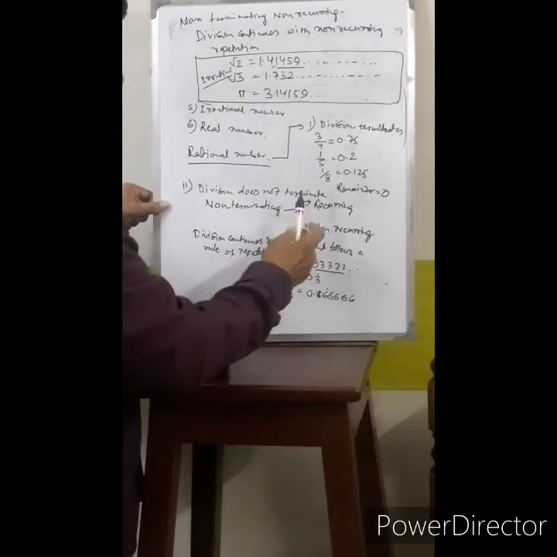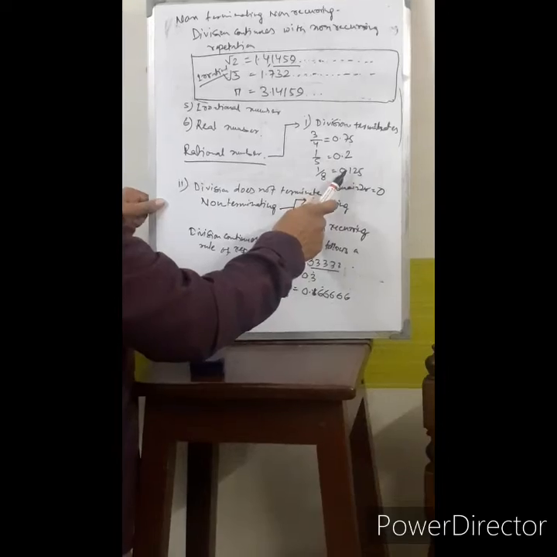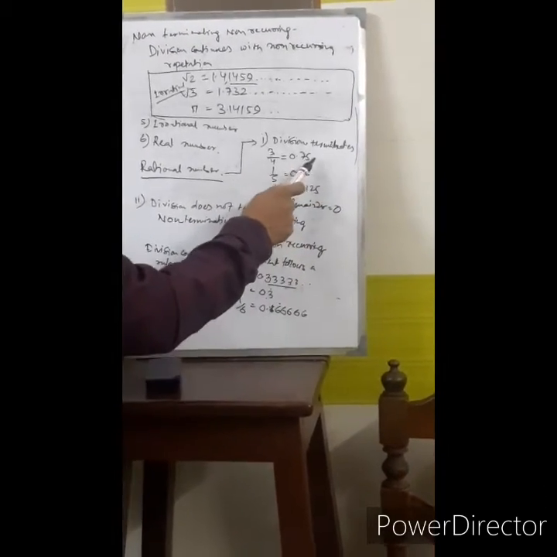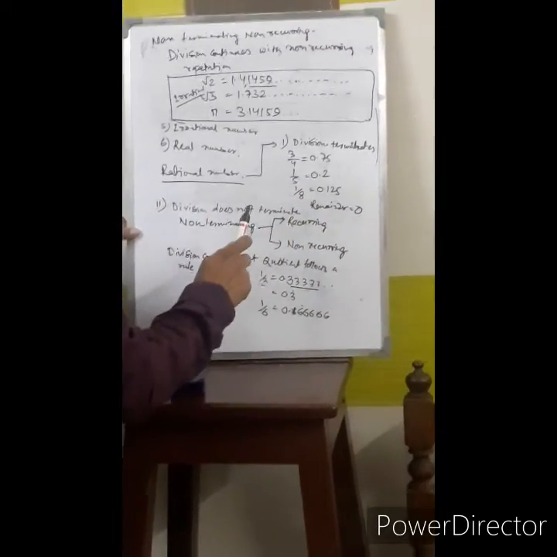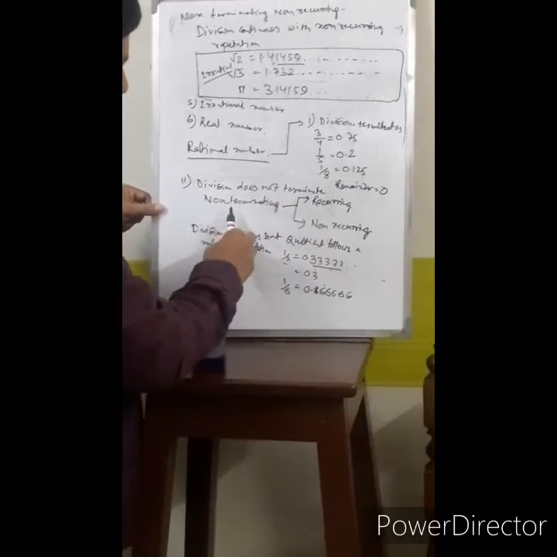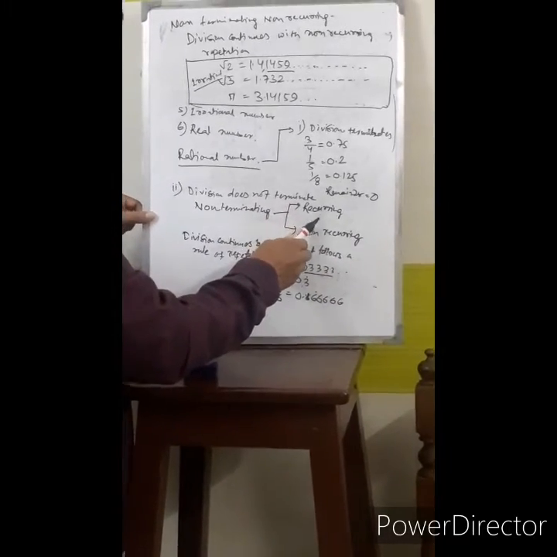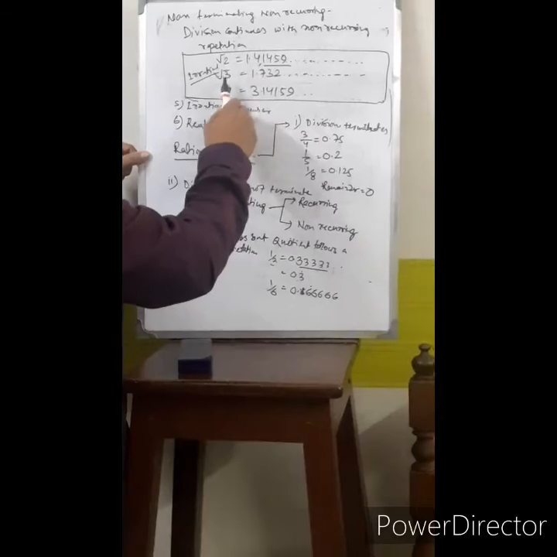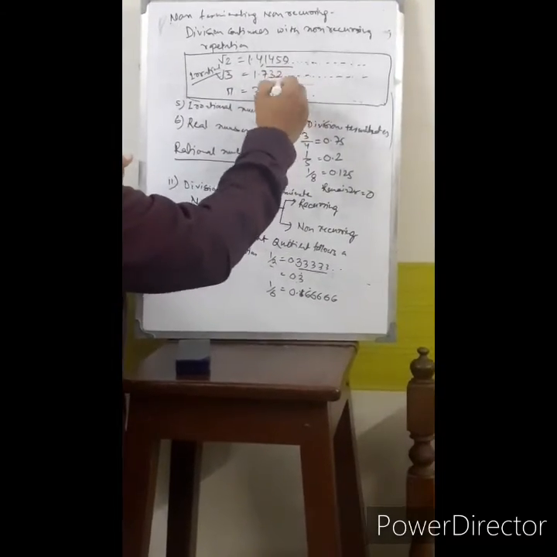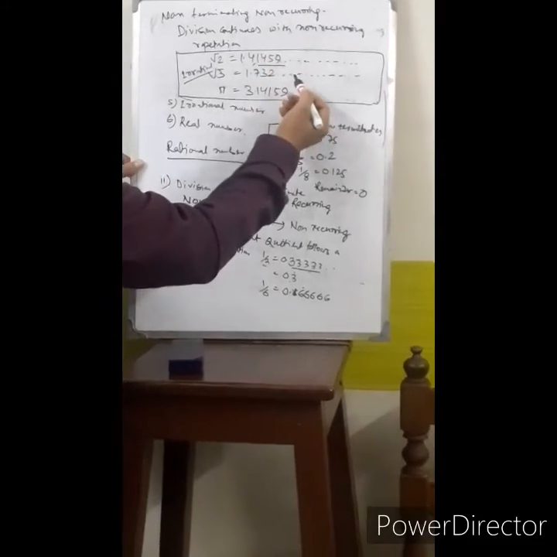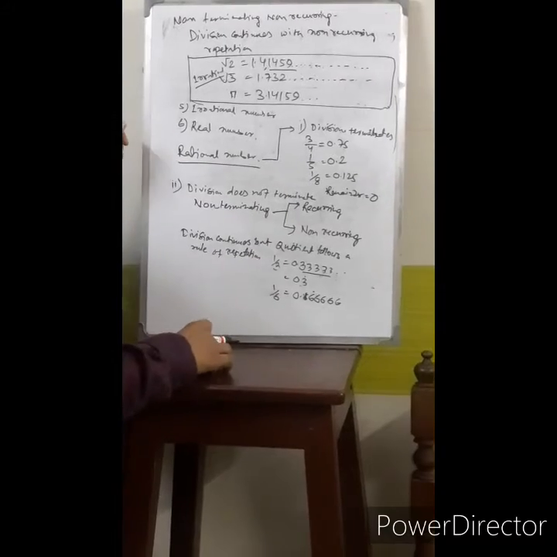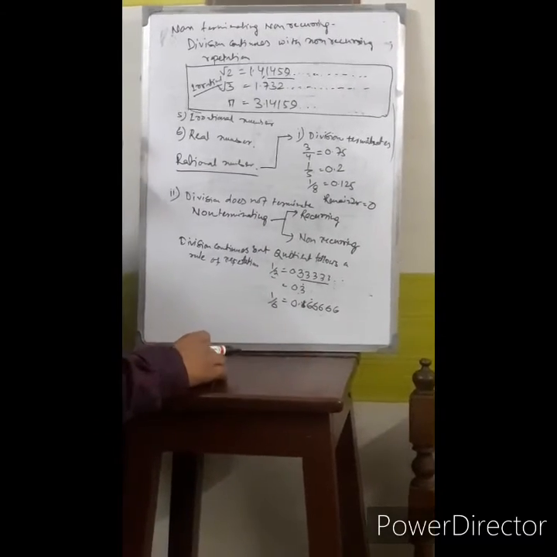So, if the division terminates after a few quotients, that comes to the rational number. If division continues with recurring and with a certain rule, that is also rational. But when division continues without any rule and in a haphazard way, and we don't know what is going to come after a certain stage of division, that comes to the irrational number. And all the things we have discussed till now come to the real number system.